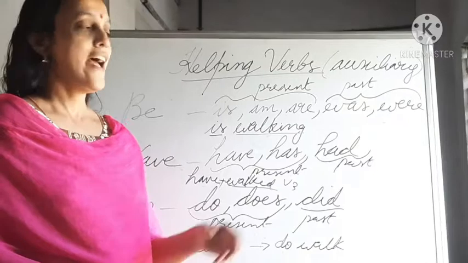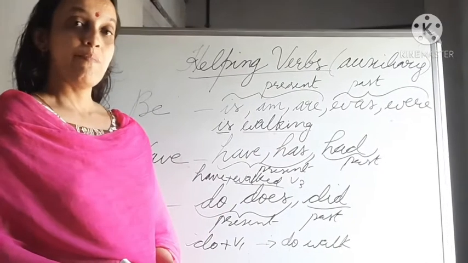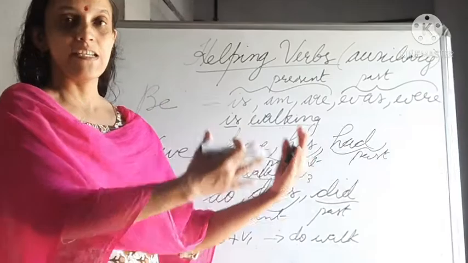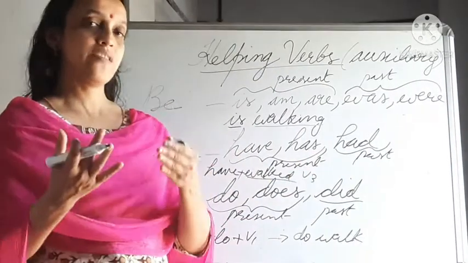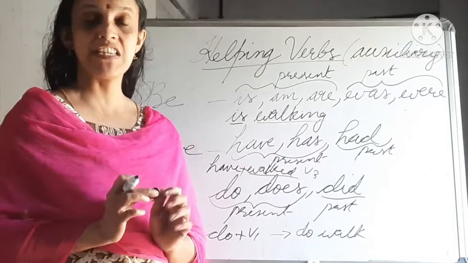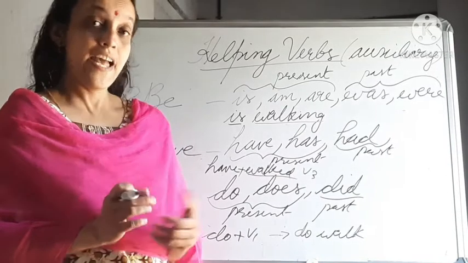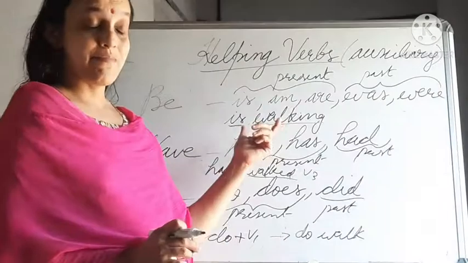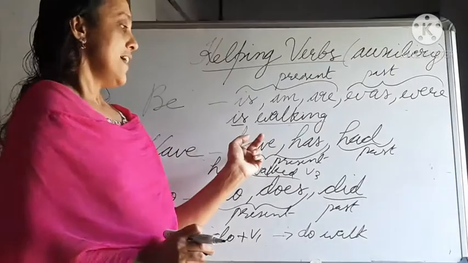What about had? Had is past tense. So in past tense, we have to use only one. Don't think whether the subject is singular or plural. No need of thinking that. Just use had. Had plus V3 form. Had eaten. Had written. Okay. But some exceptional cases are there.